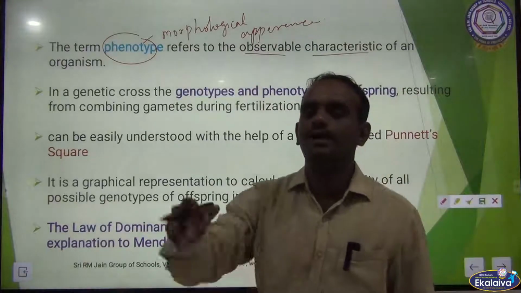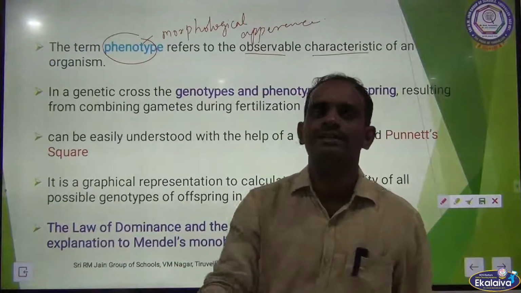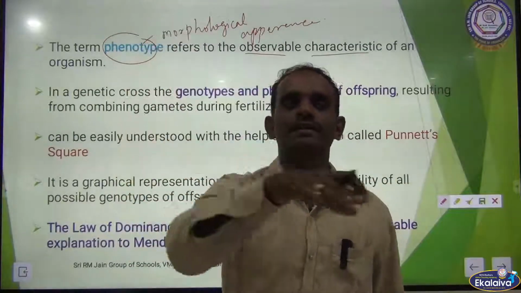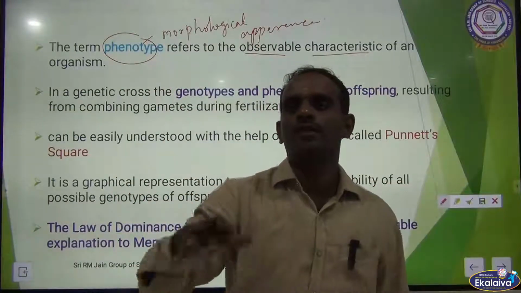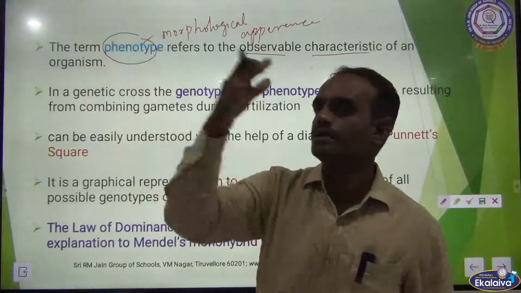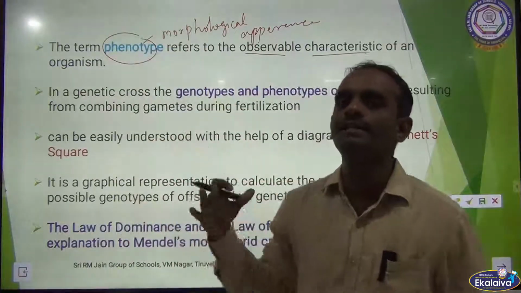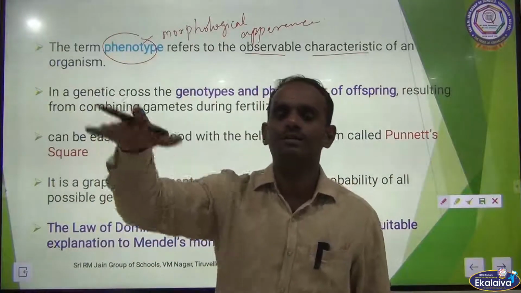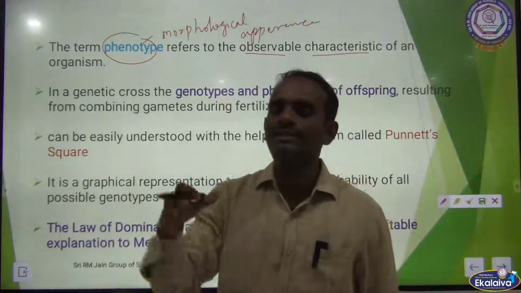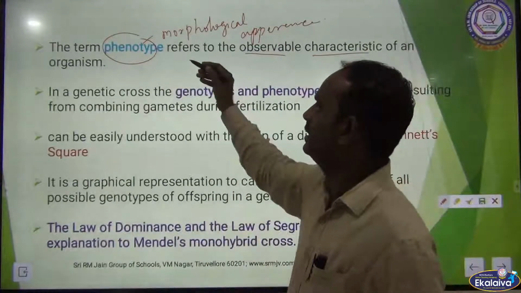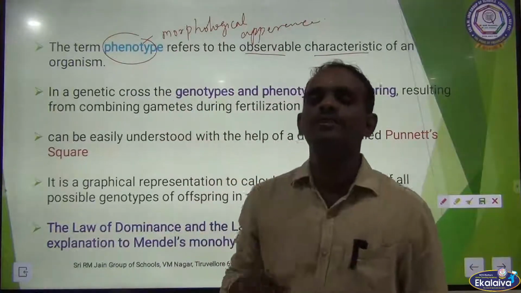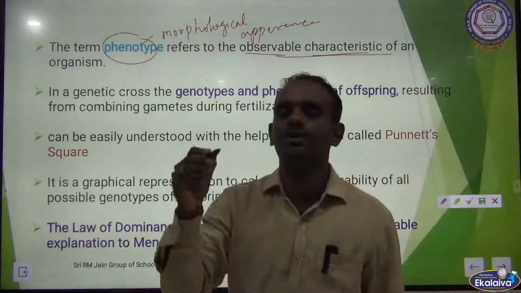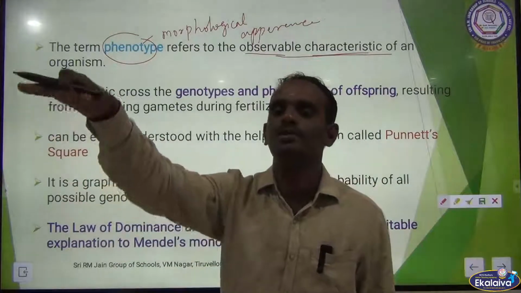If that boy is so dark in color, that girl is so light in color, he is very tall, he is very dwarfed, that boy has that much of height, all these are morphological characters. That plant is tall, that plant is short. All these are morphological characters. It is said to be phenotype. Phenotype is nothing but observable character. We can observe through our naked eye that the plant is so tall.